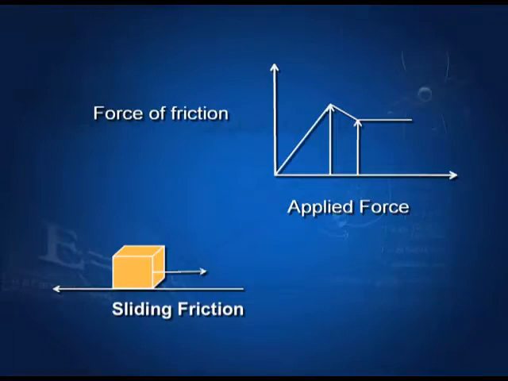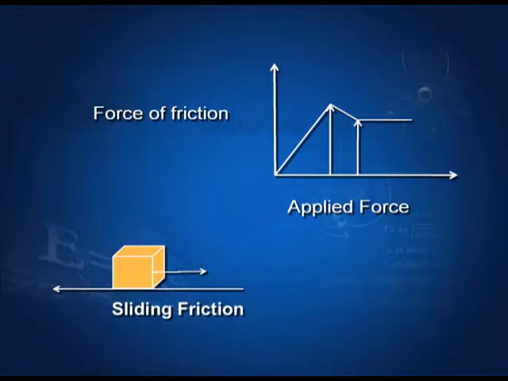Let us draw a graph. On this graph, if we represent the value of applied force and force of friction, then initially we get a straight line inclined to the x axis. This straight line indicates that the force of friction is balanced by the applied force, and the force of friction is called a self-adjusting force in this situation. Hence, we can also say that the force of static friction is a self-adjusting force.